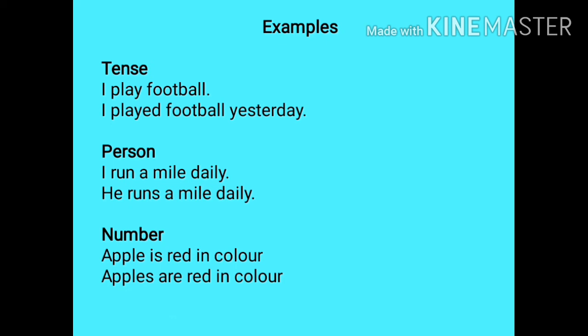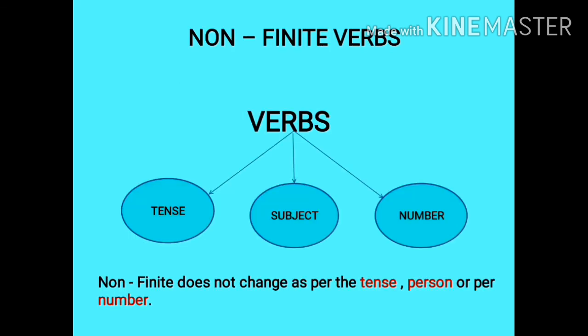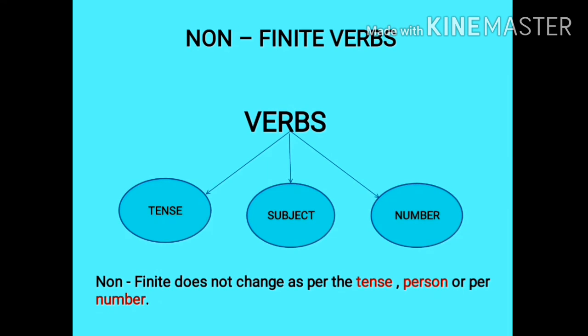Such types of verbs are said to be finite verbs. Now let us learn about the non-finite verbs. Non-finite verbs do not have any agreement with the subject, that is, they are not limited as per the subject or tense or number. They do not change as per the tense, person or number, and also they do not perform any action in the sentence. Such verbs are said to be non-finite verbs.